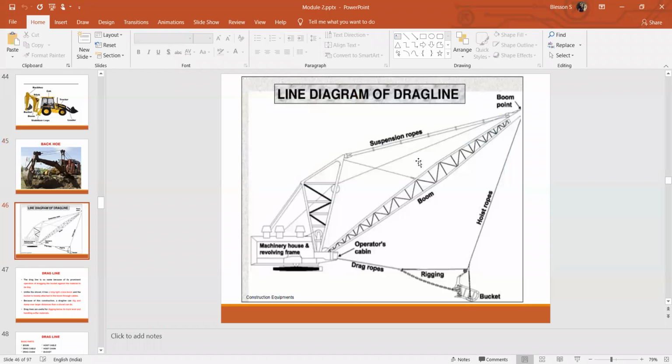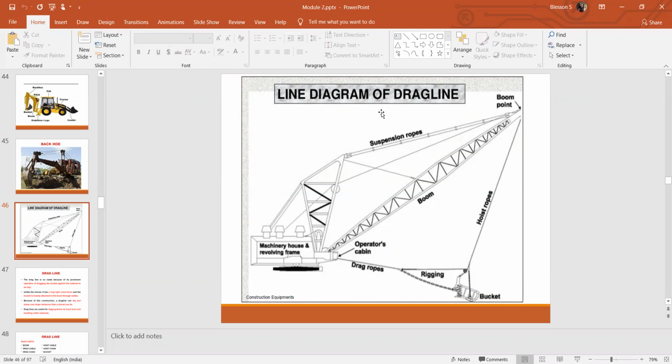But when we talk about the dragline, it can be utilized to excavate a larger area, a larger distance, or long range distance. For example, if you are doing excavation work in a mining area, you have to excavate from a larger distance and move that excavated material from one point to another point without moving the equipment.